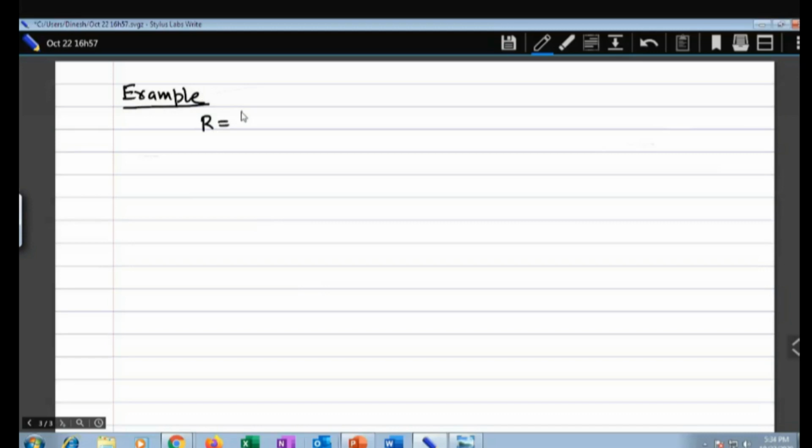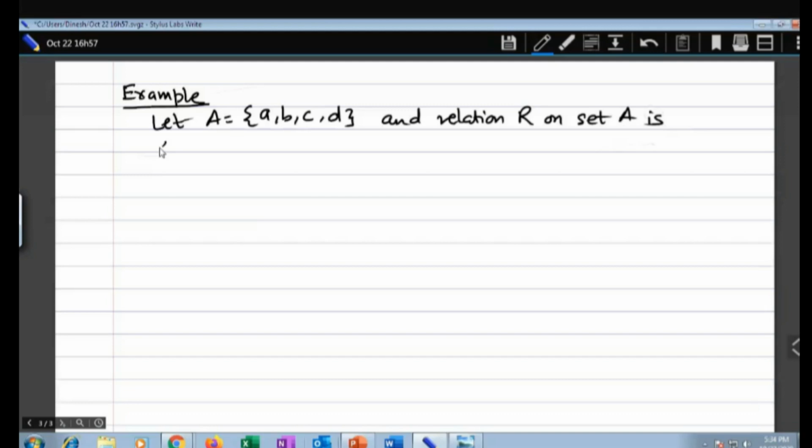Let A is equal to A, B, C, and D, and relation R on set A is given as R is equal to A comma B, then B comma C, then B comma A, and C comma D.